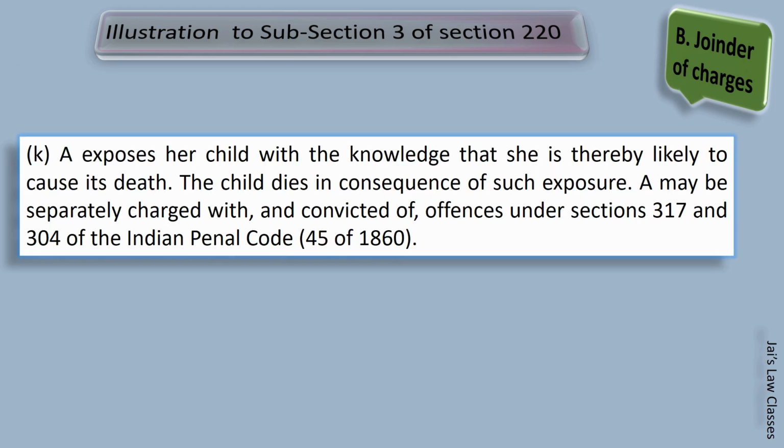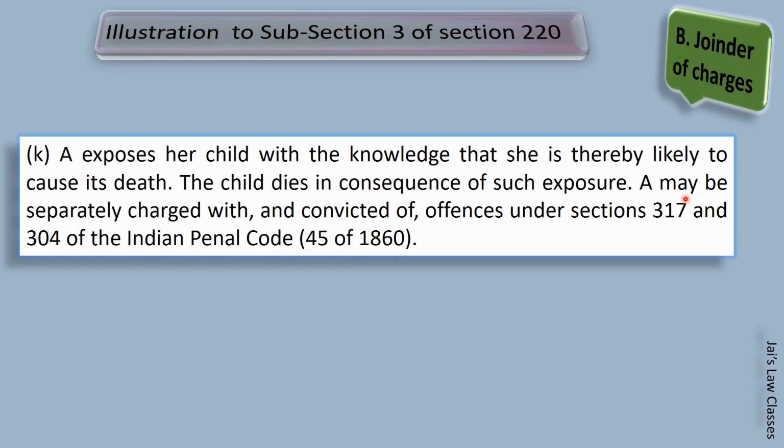Illustration K. A exposes her child with knowledge that she is thereby likely to cause its death. Exposes the child means neglectfully keeping the child in sun or in some dangerous places, or leaving the child unattended in some outside area. Due to the act, the child dies in consequence of such exposure.